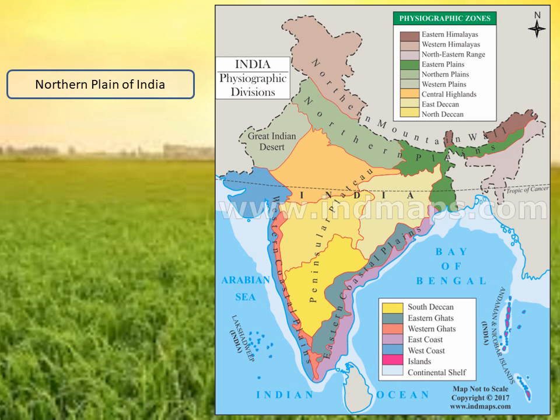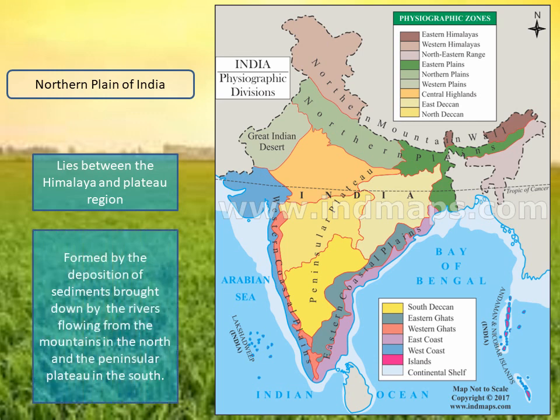The northern plain of India lies between the Himalaya and the peninsular region. It is formed by the deposition of sediments brought down by the rivers flowing from the Himalaya in the north and the peninsular plateau in the south. Between the Himalaya and the peninsular plateau, there was a depression, a fault. So it was a depression which gradually got filled with the deposition of sediments brought down by these rivers, and the plain was formed.